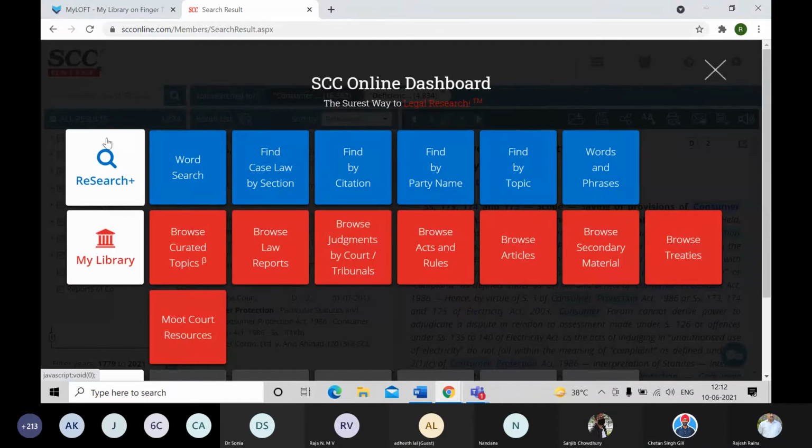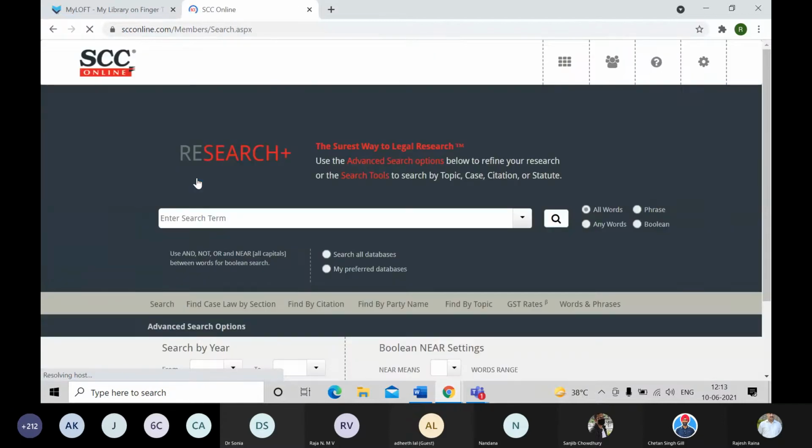So we will talk about this research section. In the research section, as you can see, there is a search option over here, which can be used for entering all your keywords or your query.